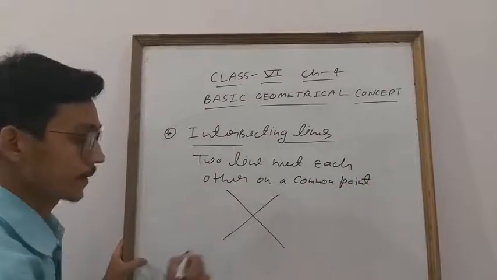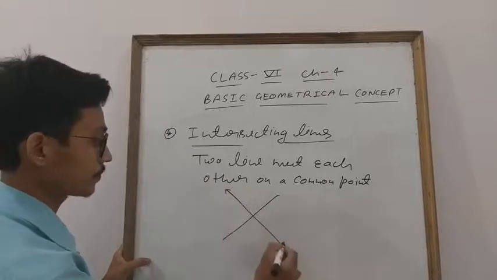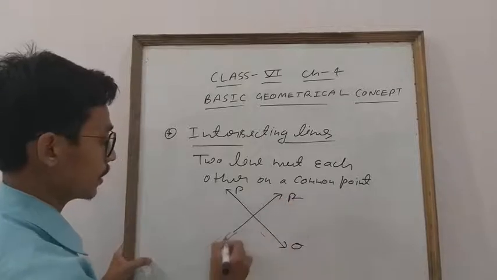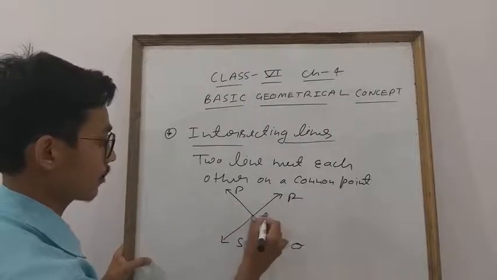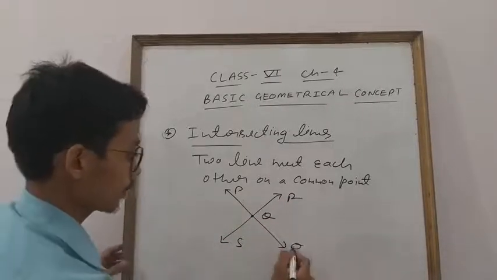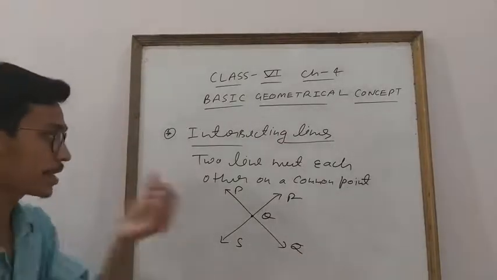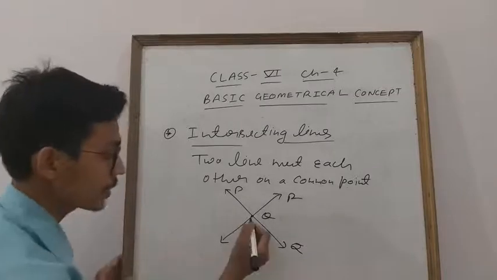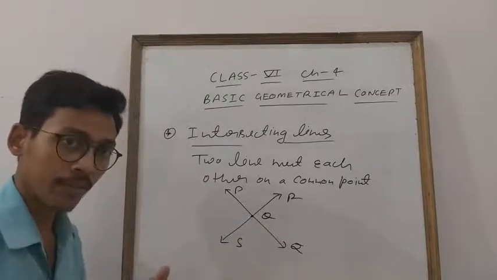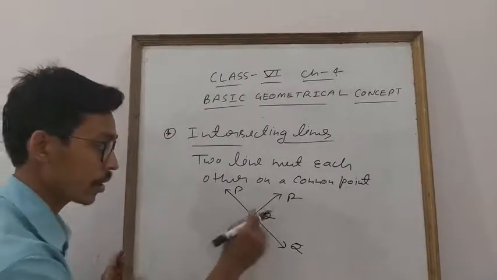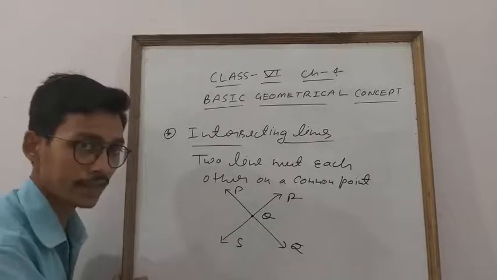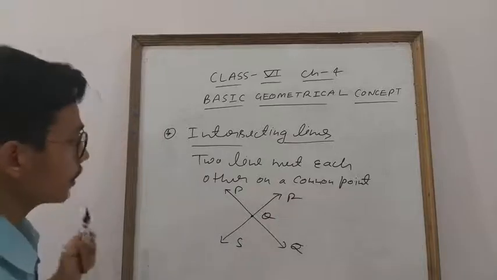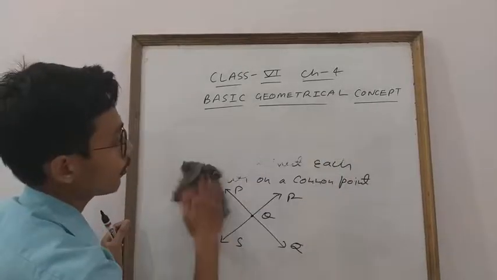Like that. Okay? This is PQ, this is RS, and this is the common point. Clear, everyone? So if two lines meet each other on a common point, they are known as intersecting lines. Intersecting means, student, they meet on the same point. The meeting point of the two lines is the same. They are known as intersecting lines, which I am discussing in the context of curves. Clear, everyone? Okay. So curve, open curve and closed curve are done.